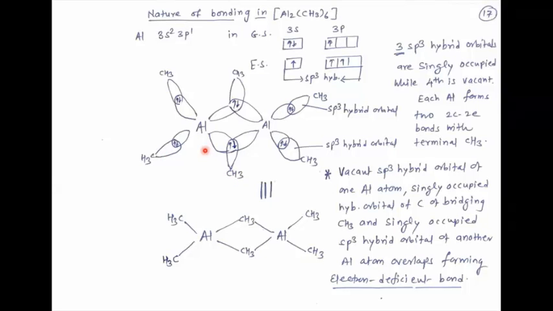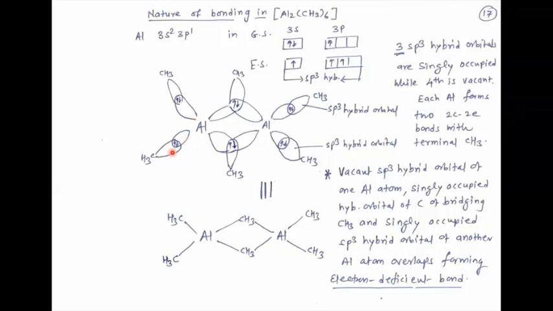First, let us discuss the terminal methyl group. The carbon of the methyl group undergoes sp3 hybridization. One sp3 hybrid orbital overlaps with an sp3 hybrid orbital of aluminium, and there is formation of a sigma bond.